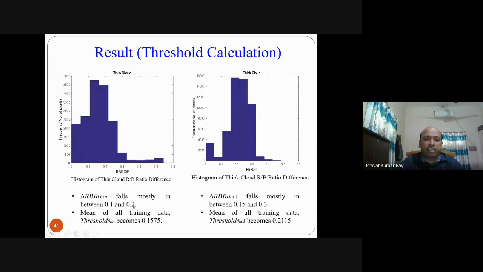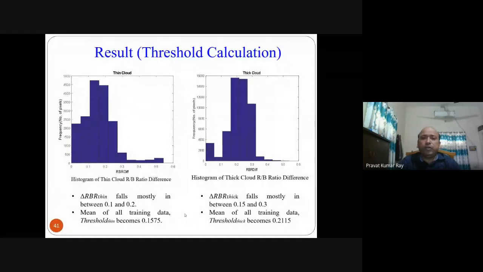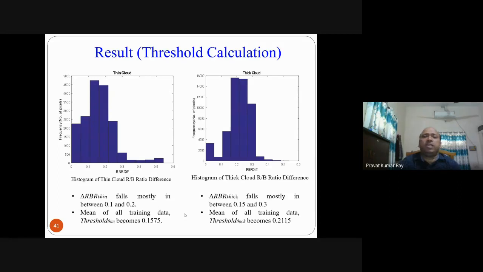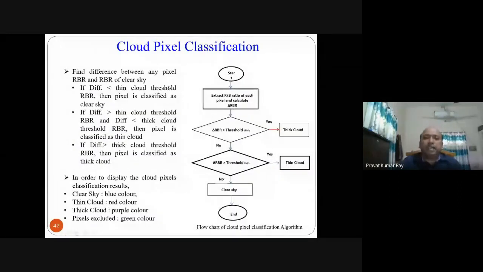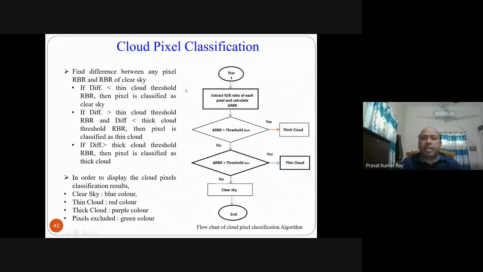In this way, you will find out the threshold value. Threshold thin is 0.1575. In a similar way for thick cloud, we will find out threshold thick, that lies a bit in this region. So the accurate value for this region is 0.2115. So this way you can find out threshold thick and threshold thin. Based on threshold thick and threshold thin, these act as a boundary to categorize whether an image pixel becomes thin cloud, thick cloud, or clear sky. So this is the final step, means how to find out which category the cloud belongs to.